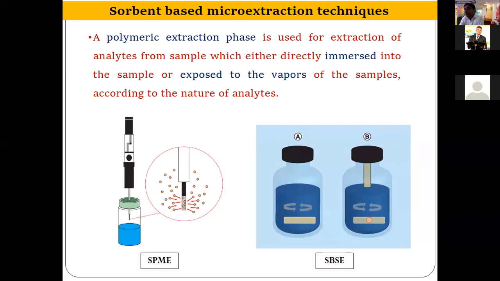However, in case of headspace mode, there is no contact between the adsorbent phase and the sample material, as the sample is heated and the compounds get vaporized and come into the headspace, and those compounds are then adsorbed on the adsorbent. So this is basically the generalized information about sorbent based micro extraction techniques.